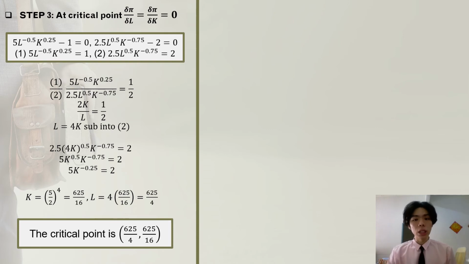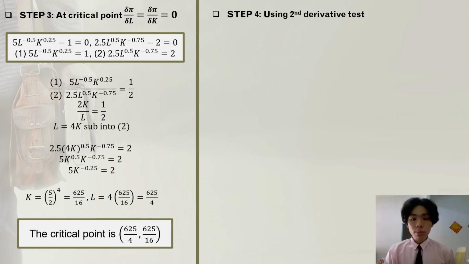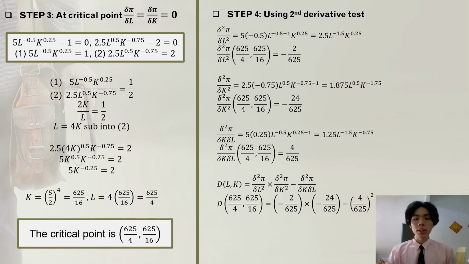Step 4, we are going to use the second derivative test to find whether it is an absolute maximum or absolute minimum. For the second derivative of profit with respect to labor, we will get negative 2.5 times L^(-1.5) times K^0.25. Substituting the critical point, we will get negative 2 per 625 for the second derivative of profit with respect to labor.